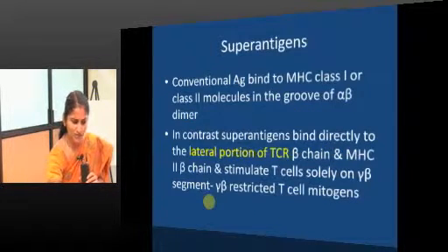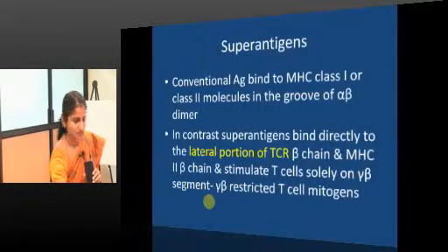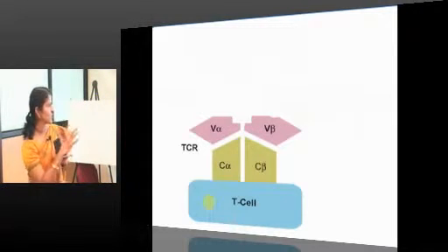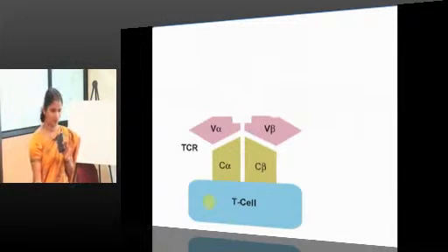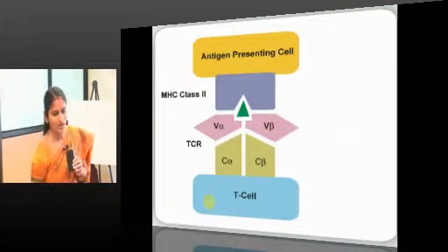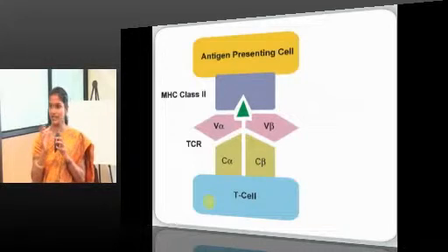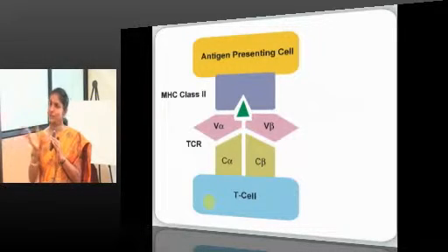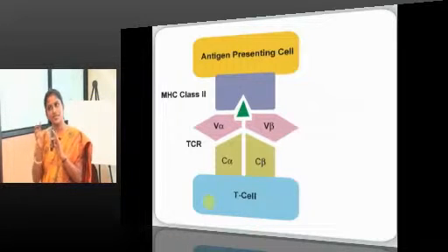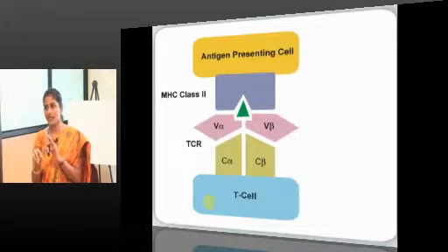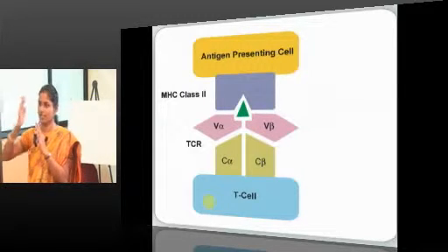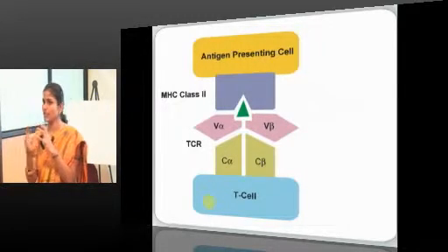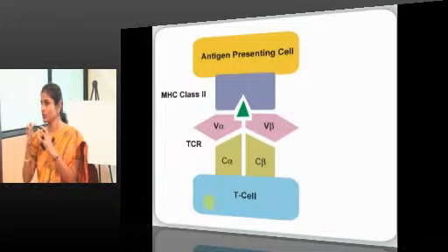The most important difference is this. This is a conventional T cell with a T cell receptor. Next slide. This is a T cell taking up the antigen from the antigen presenting cell through MHC. Where is the antigen presented? In the groove between the T cell receptor and the MHC. That is why it has been made specifically like this, with the groove, and the antigen will be presented through that groove.